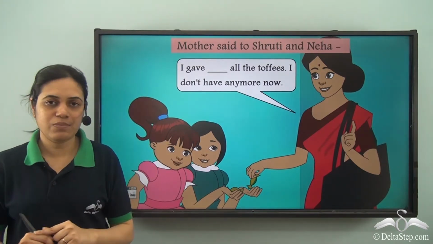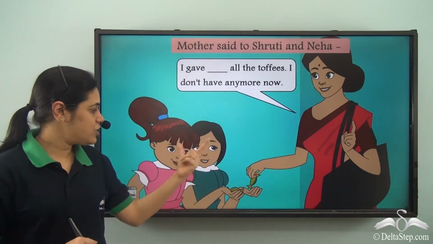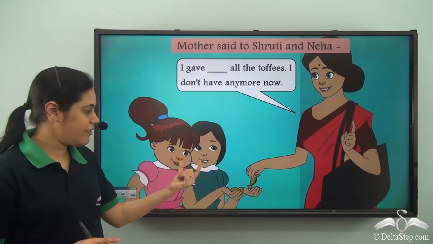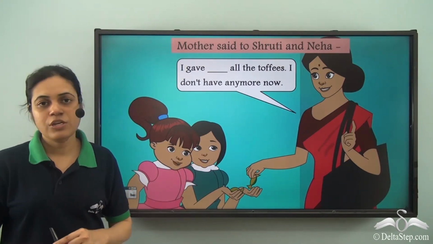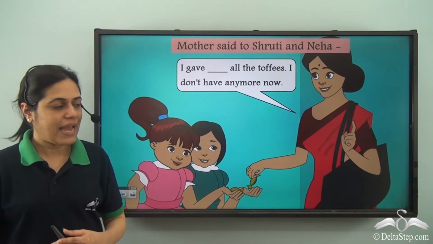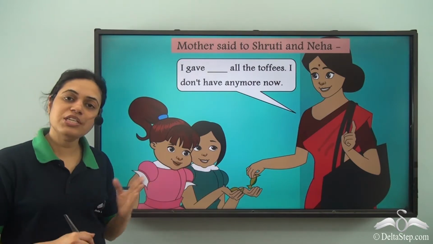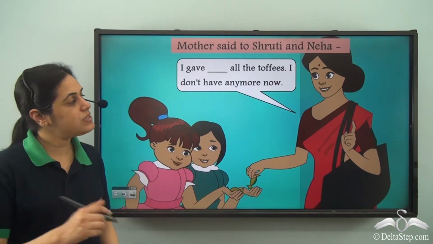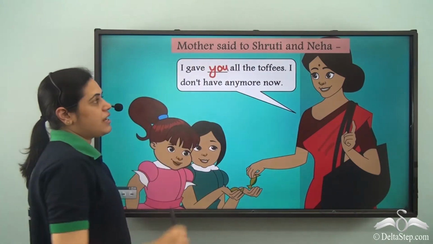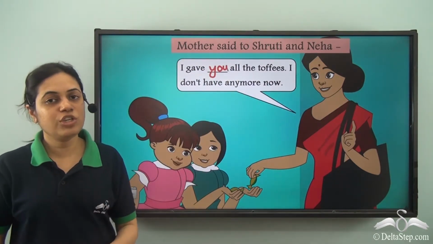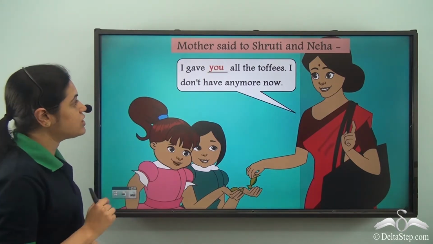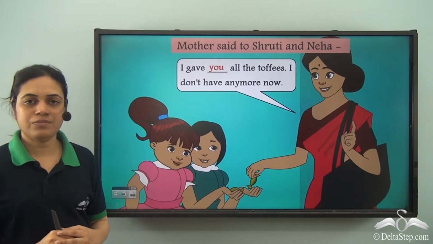I don't have any more now. So mother is talking to the two girls together and she gave toffees to both of them. So she is referring to more than one person and these are the girls whom she is speaking to. So the person spoken to is always referred to by the pronoun you. I gave you all the toffees. I don't have any more now.